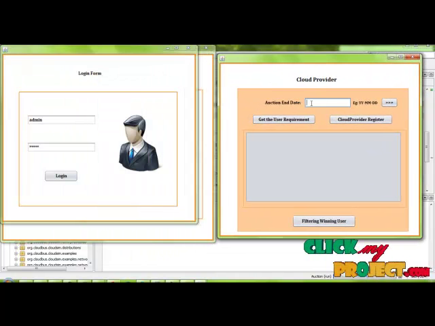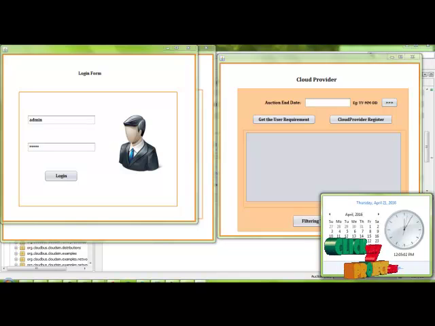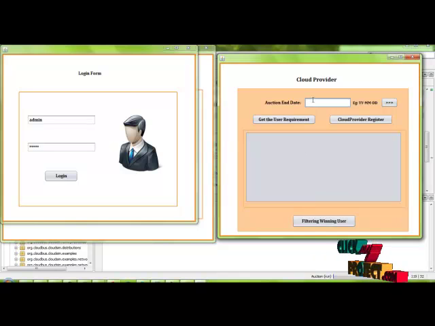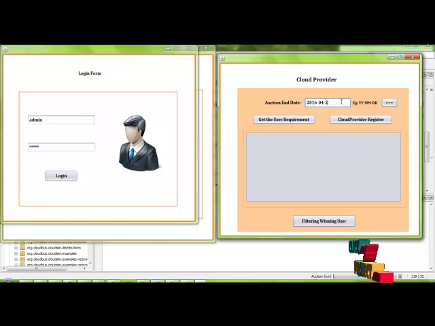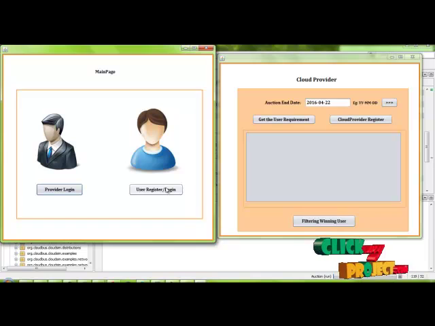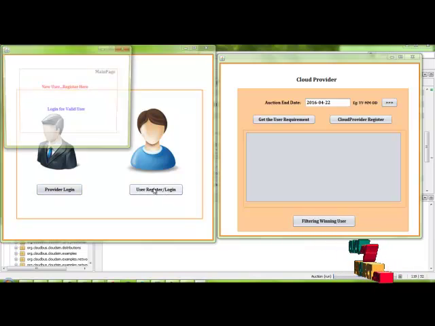Here we enter the auction end date. For example, we enter 22. Okay, we entered it. After that, we go to login or register for the user.